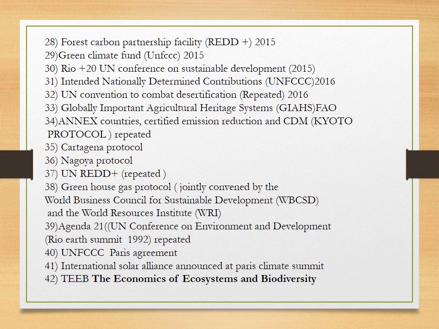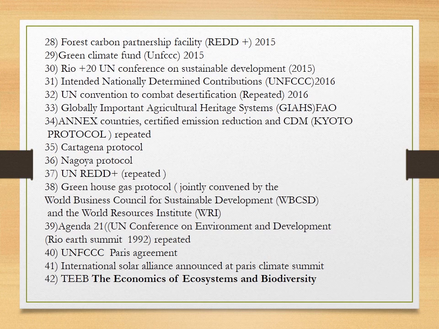At number 39, Agenda 21, that is the UN Conference on Environment and Development, Rio Summit 1992. It has been repeated. At 40, UNFCCC Paris Agreement, that is most important. We must know this, and it can be asked in mains also. At 41, International Solar Alliance, that was announced at the Paris Climate Summit, so that is also very important.